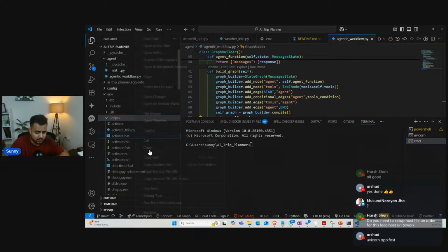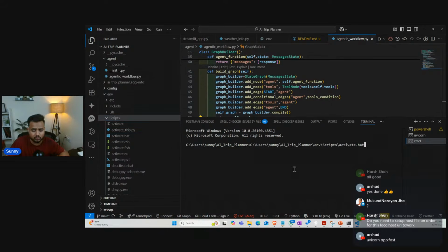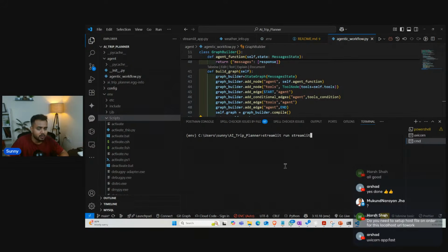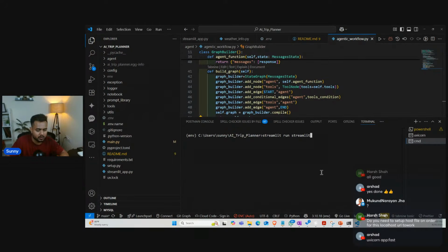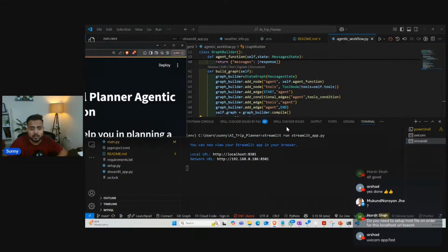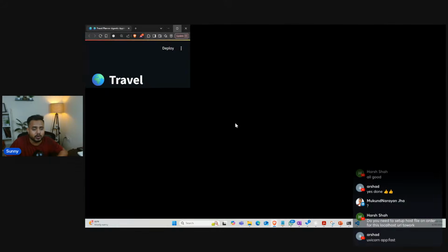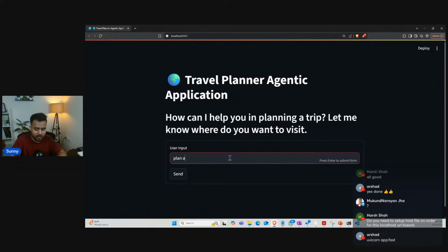Okay. I'm going to open a new one here, and then here is my environment. I will take this path, activate path, copy path, and here I'm going to paste it. So let me put the CLS and then streamlit run streamlit_app.py, guys. So see, my application is running now. I can simply test it with this one. If everything is fine, guys, I should not get any error. Just a second, let me write again: Plan a trip to Goa for 5 days. Okay.